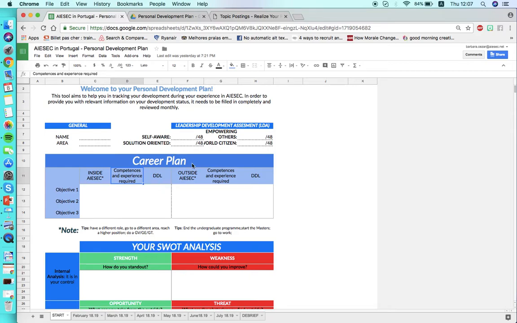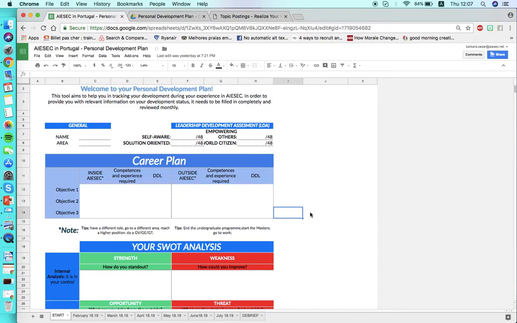Okay, we also have outside AIESEC, so it can also be useful for the member when the member wants to use the AIESEC experience to achieve something bigger outside the organization. So here it can be, let's say, start working in a company. I know that to start working in that company, I need these competences and this experience required, and I want to do it by next year. Just an example.